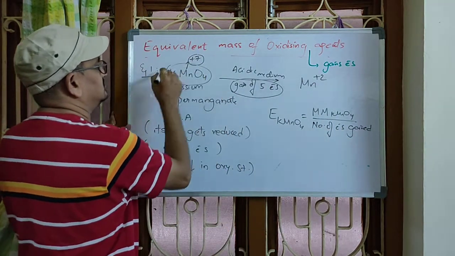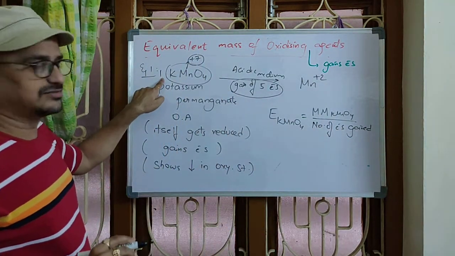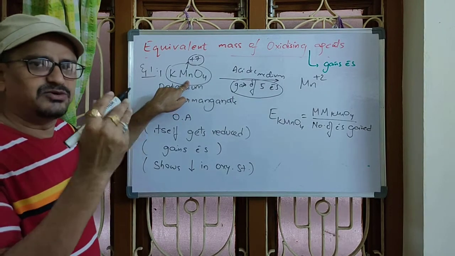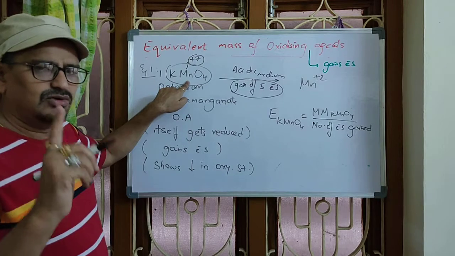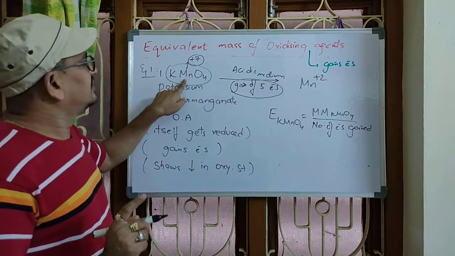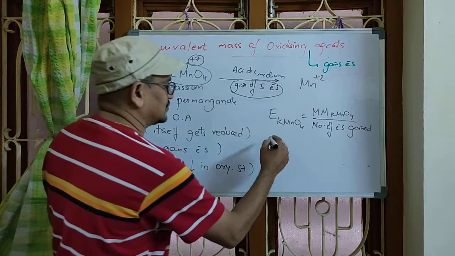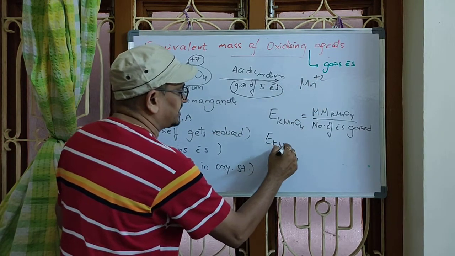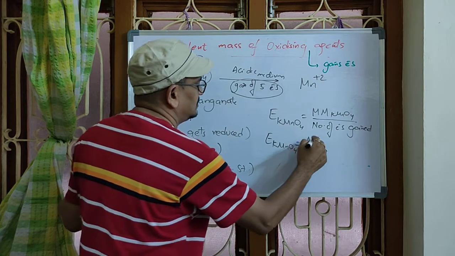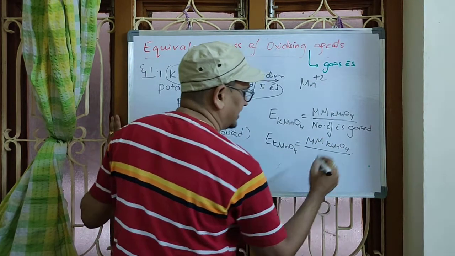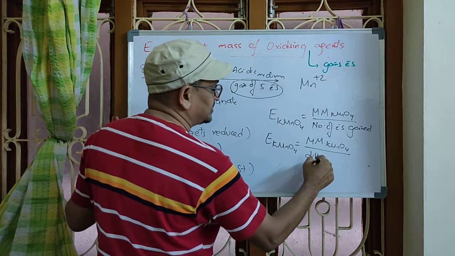This is 1 mole, since by default the coefficient indicates 1 mole. In 1 mole, how many manganese atoms are there? 1 manganese. Therefore, for 1 manganese, we are finding the difference in oxidation state. Understood? So the equivalent mass of potassium permanganate, the oxidizing agent, equals molar mass of potassium permanganate by the difference in oxidation state.